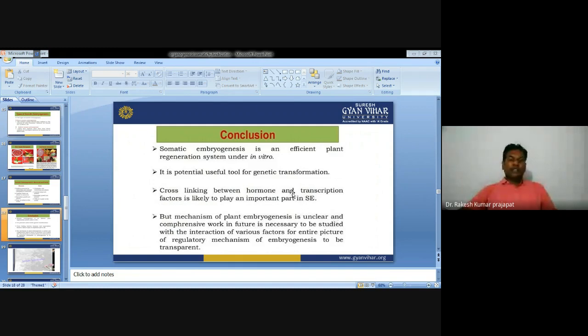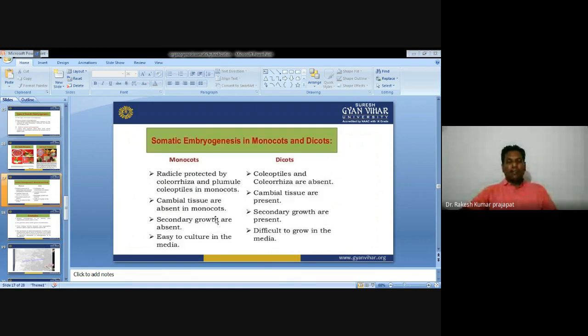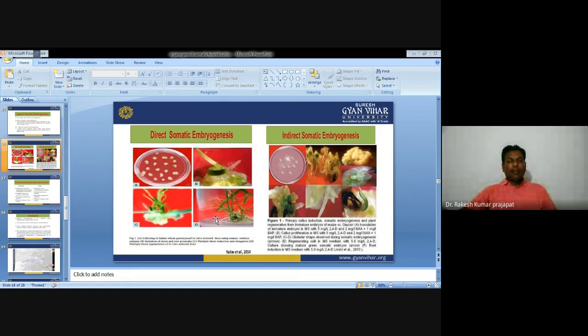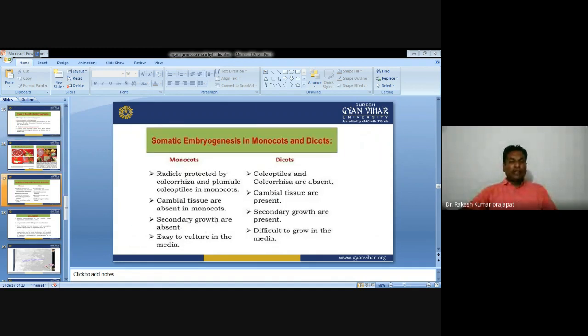Somatic embryogenesis is an efficient plant regeneration system in vitro. It is a potentially useful tool for genetic transformation. Cross-talk between hormones and transcription factors is likely to play an important role in somatic embryogenesis. But the mechanism of plant embryogenesis is unclear, and comprehensive future work is necessary to study the interaction of various factors and proteins. So direct and indirect somatic embryogenesis has been taken into consideration.